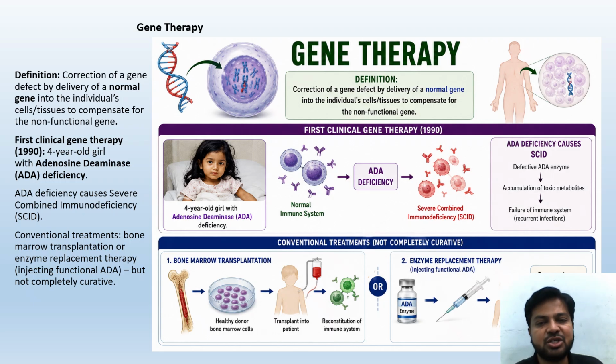The first clinical gene therapy happened in 1990 for adenosine deaminase, that is ADA deficiency. Without adenosine deaminase, there is severe combined immunodeficiency. It means there is immune power deficiency, so that child will have multiple, continuous back-to-back infections. ADA deficiency causes defective ADA enzyme, accumulation of toxic metabolites, failure of the immune system, and recurrent infections are seen in that type of patients.